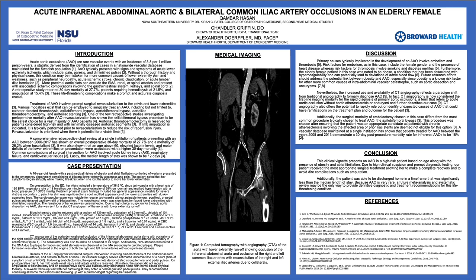Primary causes typically implicated in the development of an AAO involve embolism and thrombosis. Clots of the proximal aorta can lead to the occlusion of the superior mesenteric, renal, or spinal arteries, yielding ischemic complications of the gastrointestinal system, kidneys, and spinal cord. The signs and symptoms of acute lower extremity ischemia involving pain, diminished pulses, and paresis are how acute aortic occlusions